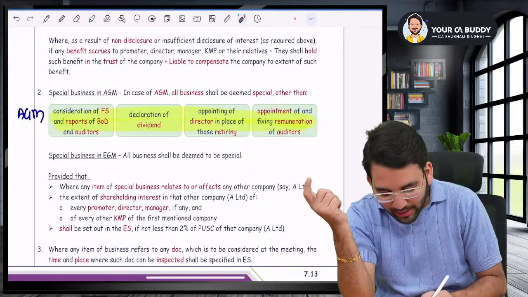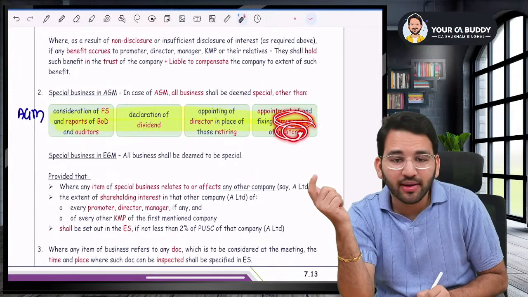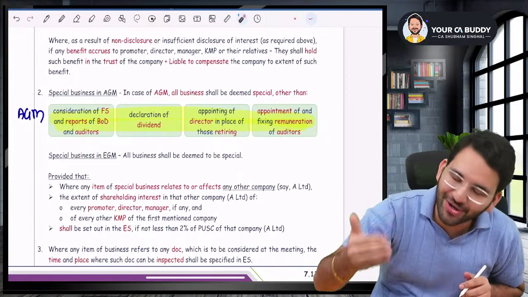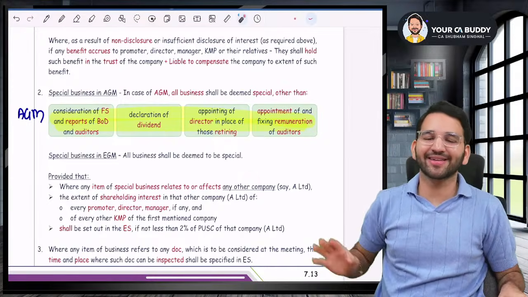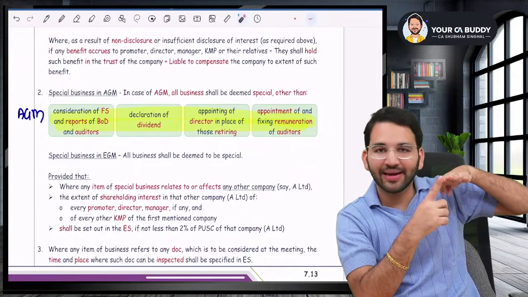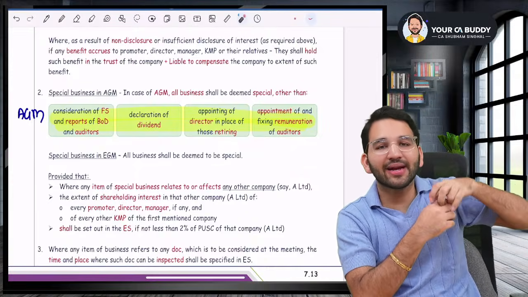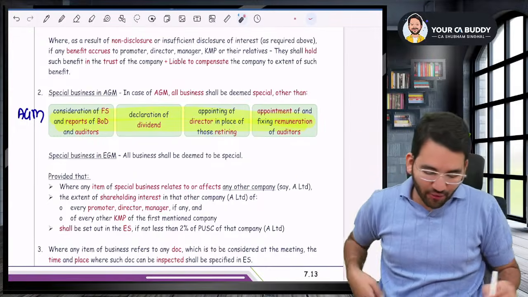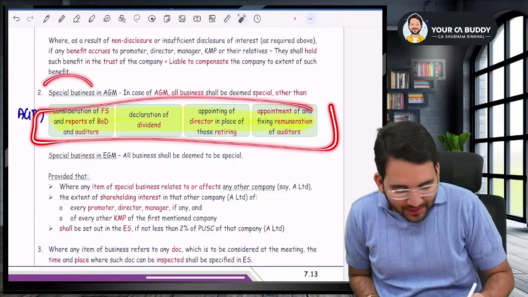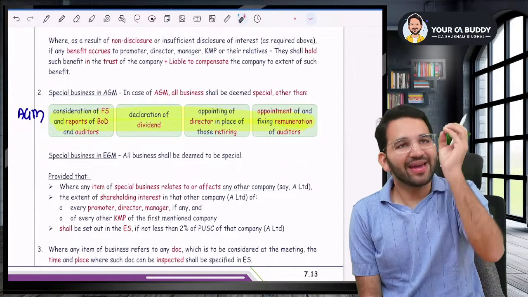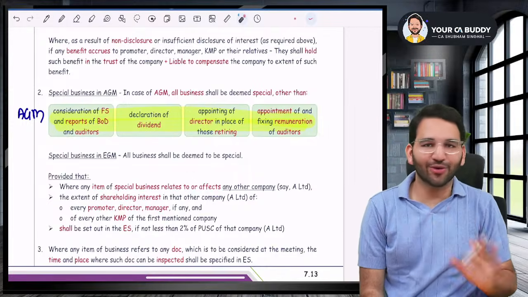So when you're talking about remuneration, you're only talking for auditors. But for directors, we are not talking about remuneration. We are talking only about appointment of directors in place of retiring directors. So guys, four business: consideration of financial statement, declaration of dividend, appointment of director in place of retiring director, and appointment and fixing remuneration of auditor. All these four are ordinary business in an AGM.